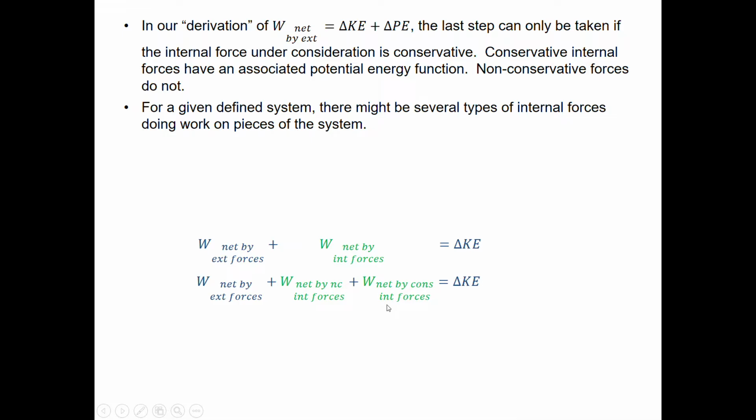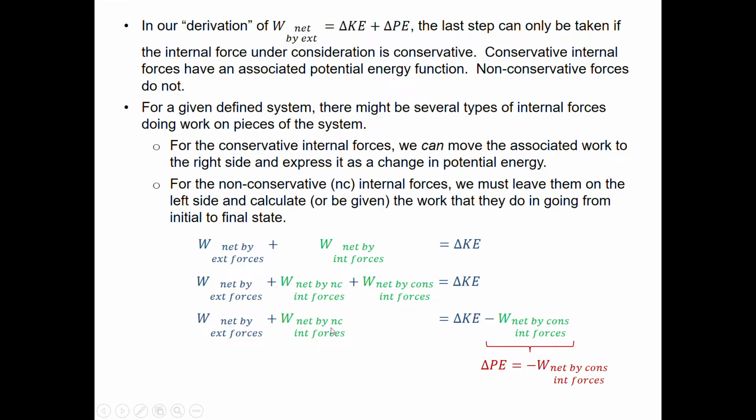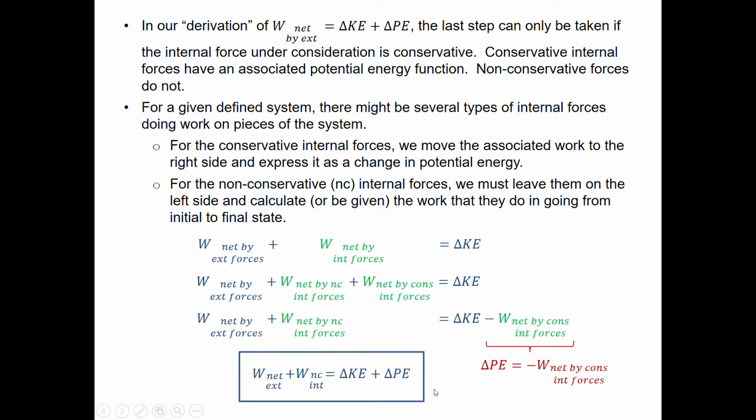And in this case, the conservative forces can be put on the other side with a minus sign, and the net work done by conservative internal forces can be written as the change in potential energy. But the ones that are associated with non-conservative internal forces, we're going to be forced to leave on the left-hand side. So our amended work-energy relationship looks like this one that I put in the box down at the bottom. We've left the internal non-conservative forces on this side, but all the conservative internal forces we've put over on the right-hand side and re-expressed as a change in potential energy.